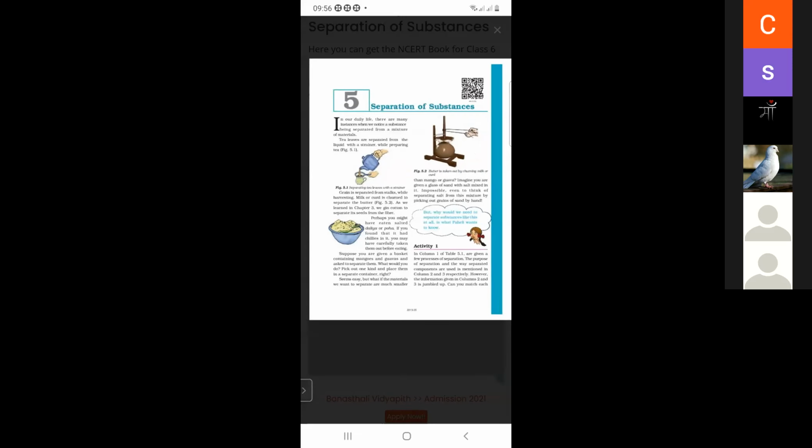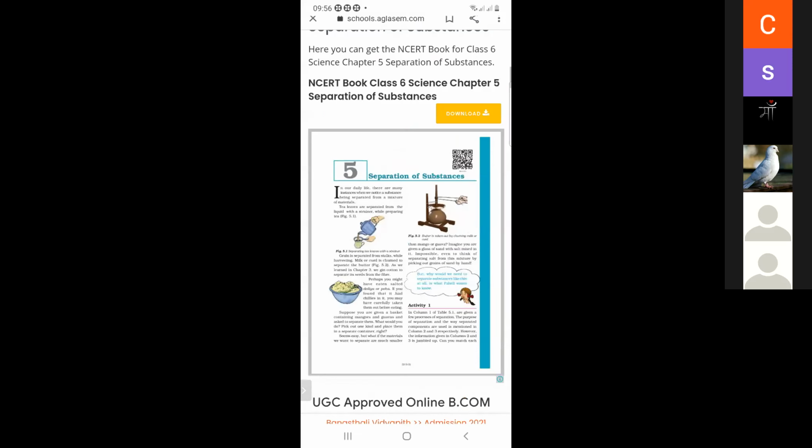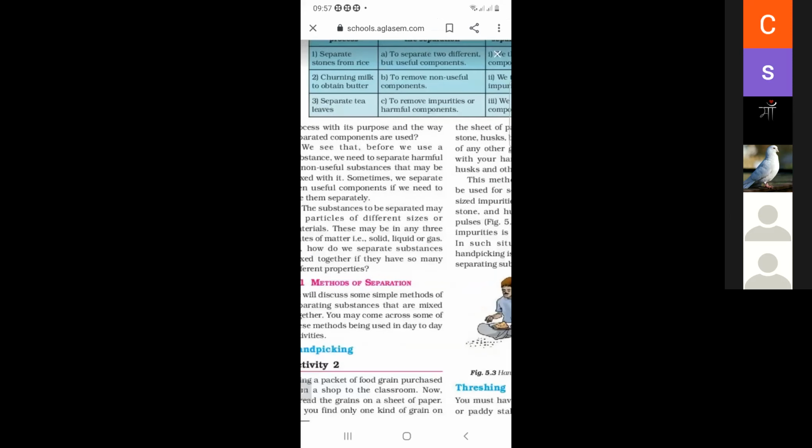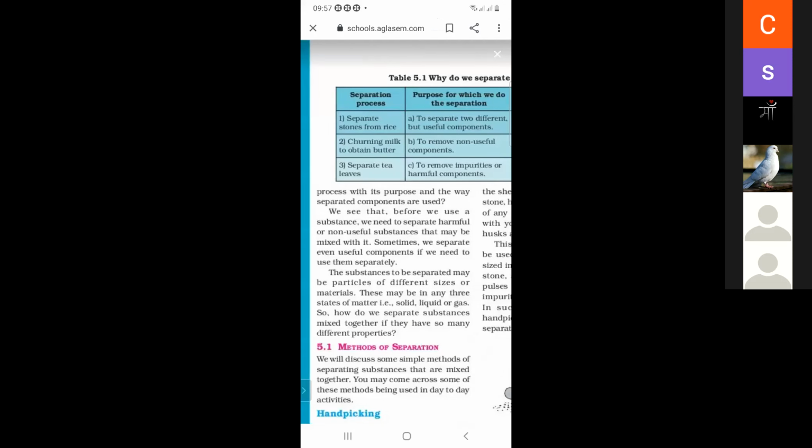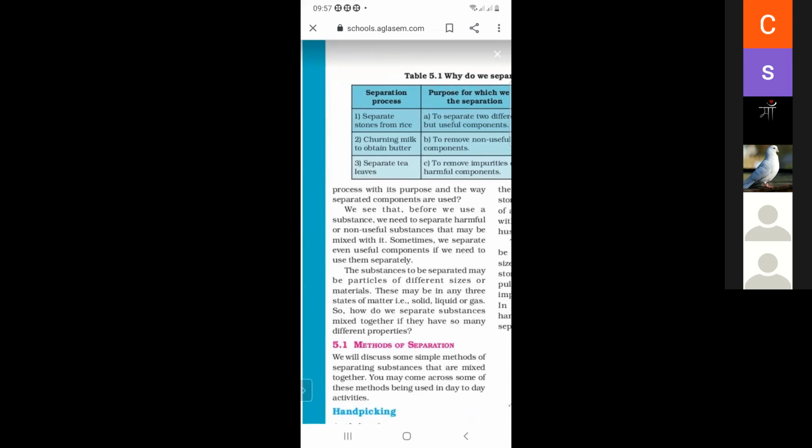In figure 5.1, three separation processes are shown: separating stones from rice, turning milk to obtain butter, and separating tea leaves.